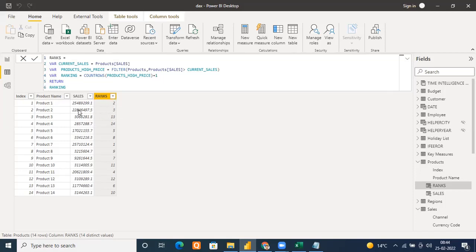Now it will move ahead and come to this row. So your current sales will become 2284. Now the condition will be checked. Tell me, overall, how many rows are there which are above this? So how will you find that out?